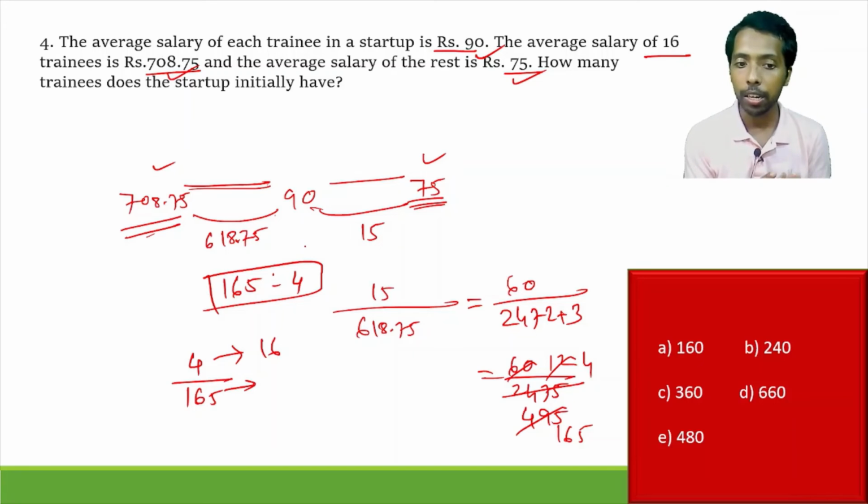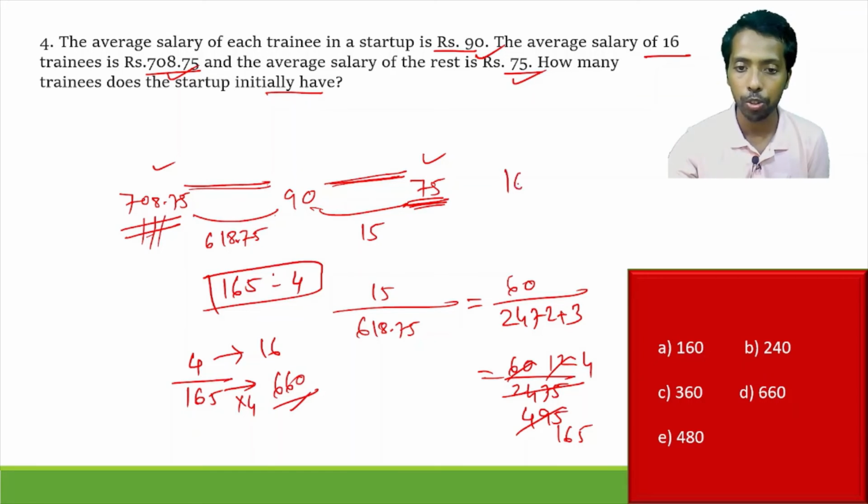Because here the difference is more, that's why the weightage of this part is less. If the difference is less in this part, that means the weightage of this part is significantly high. So this 4 unit equals 16, so this should be also multiplied by 4, that is 660, right? And don't confuse that how many trainees the startup initially have, you just simply mark 660. Mark this statement very carefully, that how many trainees does the startup initially have. That means you should add both these two. 16 plus 660, that is 676, which is the answer here.